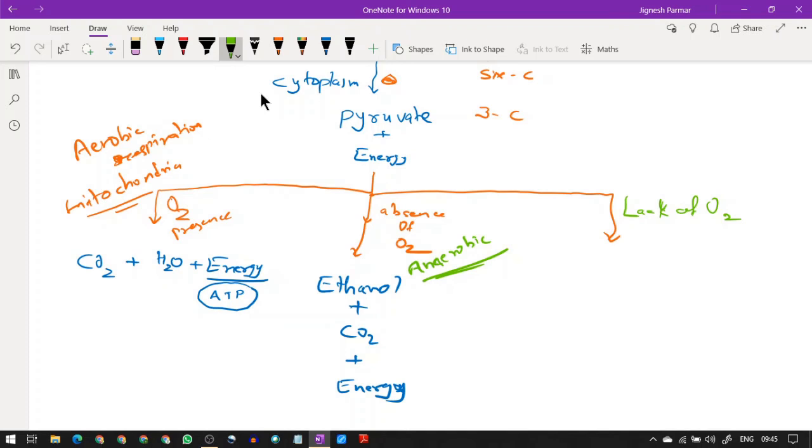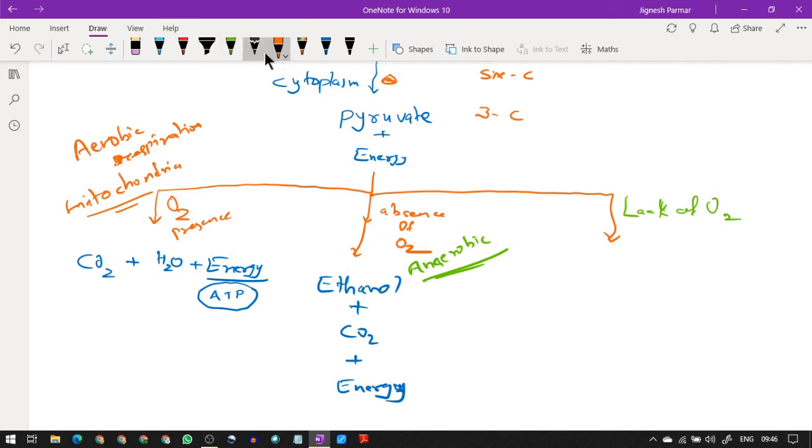When we are doing some hard work like running, exercise, push-ups, pull-ups, sit-ups, at that time muscles need more oxygen. So whatever oxygen we take from the lungs goes very heavily to the muscles. During that time, in the muscle cells, pyruvate is converted into lactic acid.